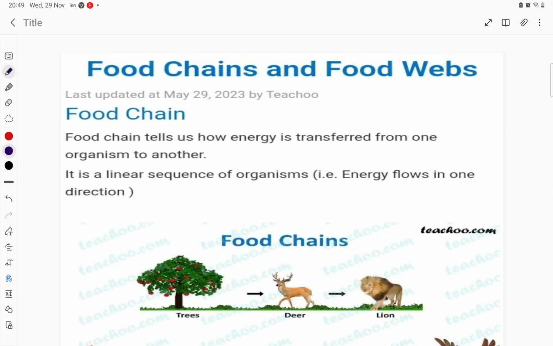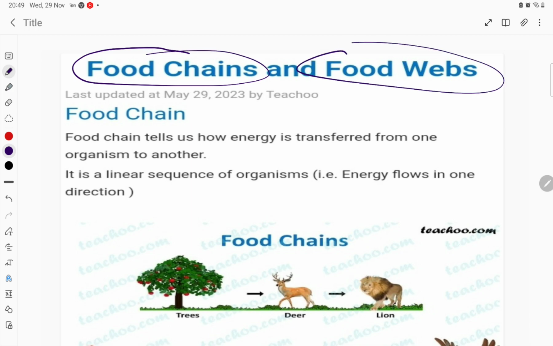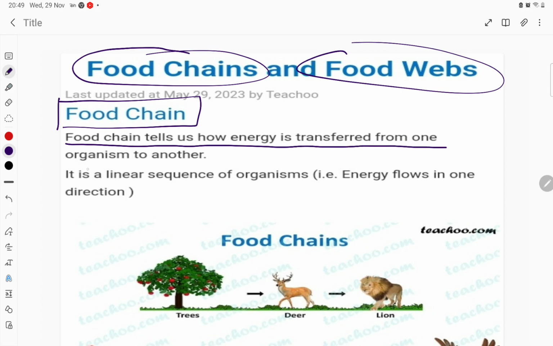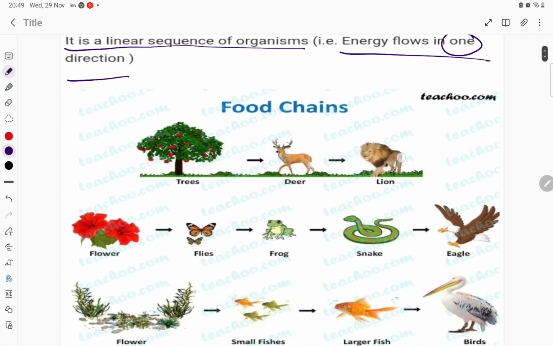Hello student, let's try to understand the food chain and the food web. If you talk about the food chain, it is the energy flow in different trophic levels. Here you see, food chain tells us how energy is transferred from one organism to another. It is a linear sequence of organisms, that is, energy flows in one direction. How many directions, student? One direction.